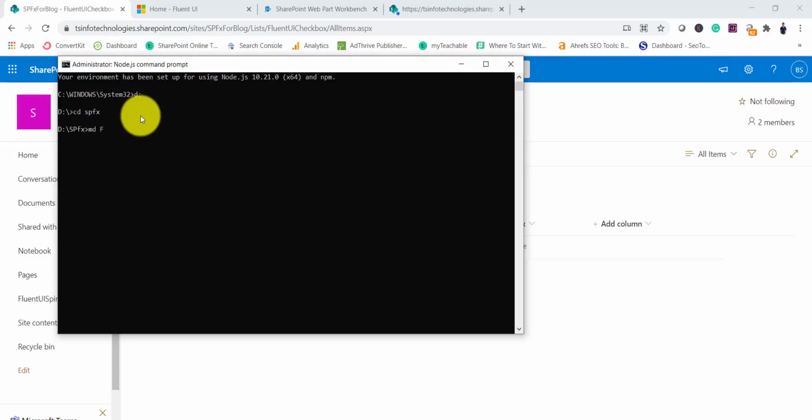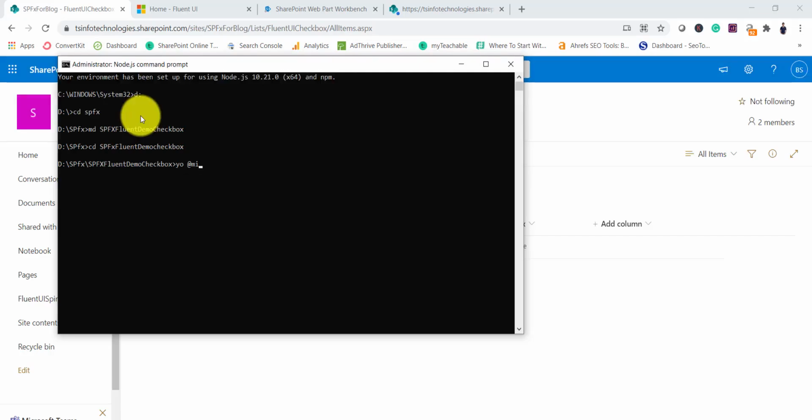So I will say SPFx Fluent demo, and let me just give a Fluent demo, and then I'll give checkbox, and here we will navigate to that directory SPFx Fluent demo checkbox. And now we are in the same directory.